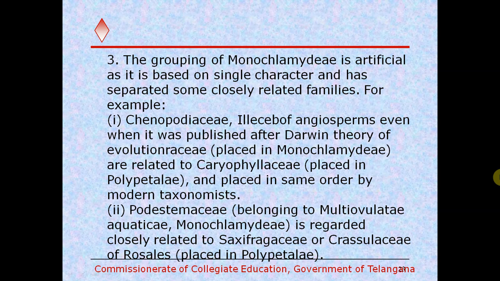And Podostemaceae, belonging to Monoovulate aquaticae under Monochlamydae, is regarded as closely related to Saxifragaceae or Crassulaceae of Rosales in the Polypetalae. So even though the Podostemaceae resembles the Saxifragaceae, Crassulaceae families under Polypetalae, they kept them under Monoovulate aquaticae of Monochlamydae.